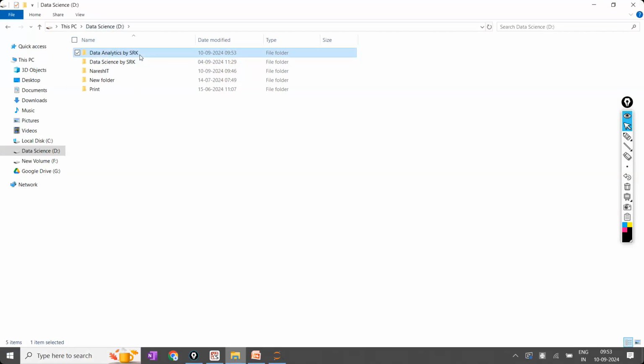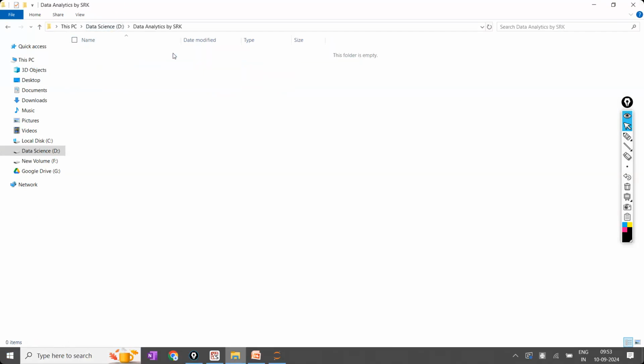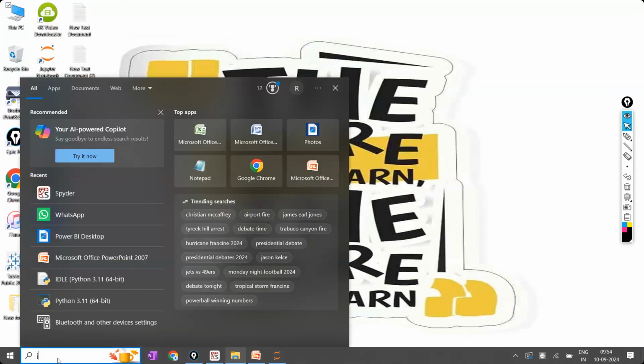Now, this folder, this is the path. I'm going to copy the path. D, Data Analytics by SRK means all my Jupyter notebooks have to be stored here only. Every Jupyter notebook will be stored in this only. All the Jupyter notebooks that I'm discussing with you will be in this folder only. Right? Now for that, first I'll type here Jupyter notebook.